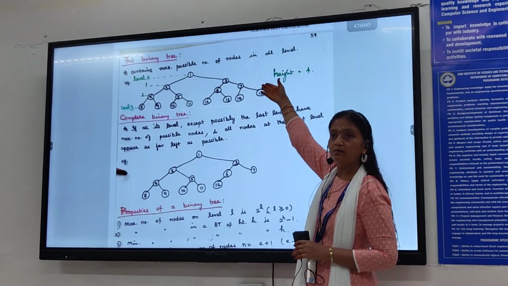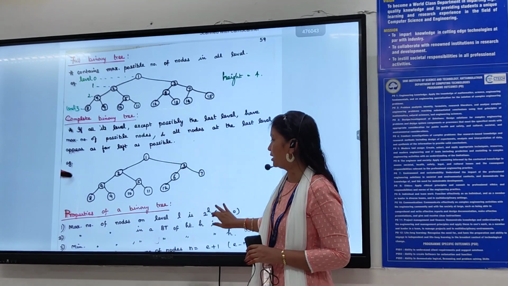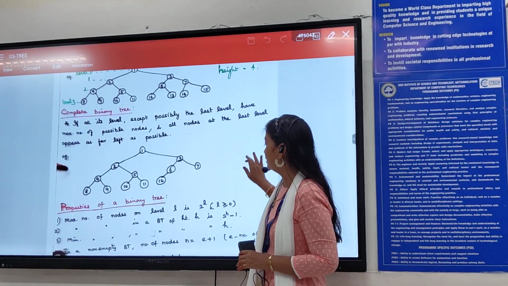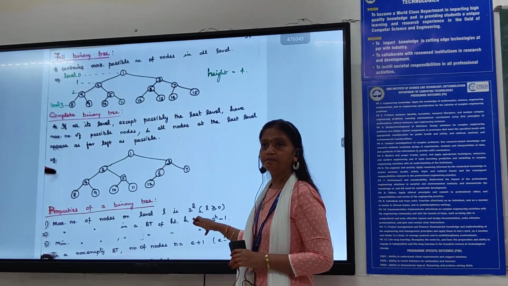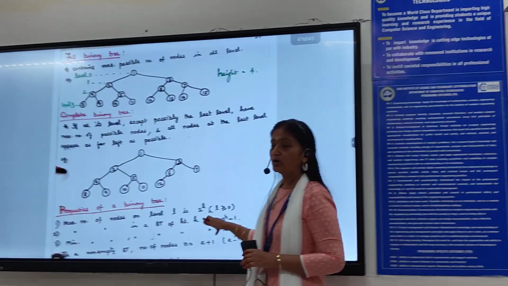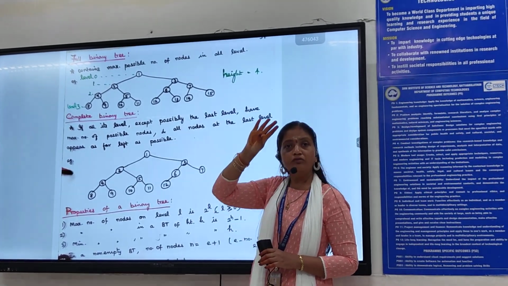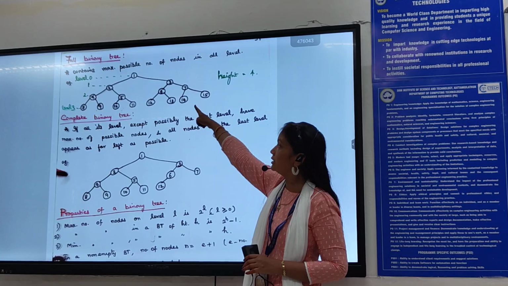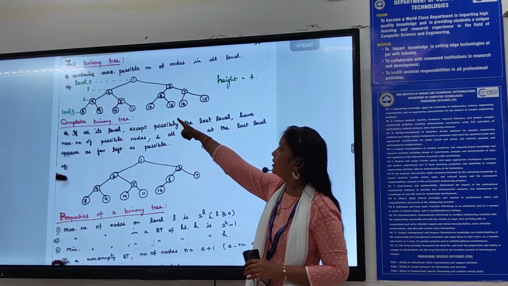Yes, 2 only. So that is the property. Okay, first property: the maximum number of nodes on level L is 2 power L. What is L there for level 2? 2 power 2 means 4. Now see level 2, how many nodes are there? What are the 4 nodes? 4, 5, 6, 7.